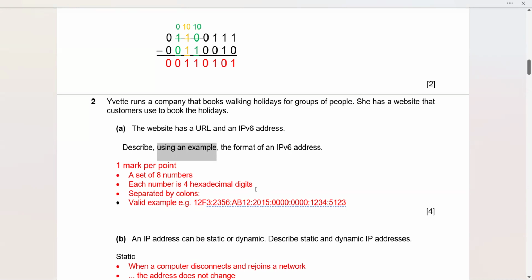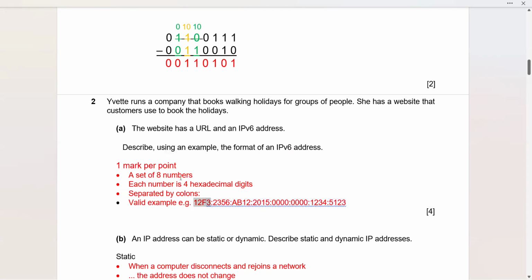If you remember, IPv6 is basically a hex value. It's a set of 8 numbers, as you can see in the example. Each number is 4 hexadecimal digits, and these hexadecimal digits are separated by colons.